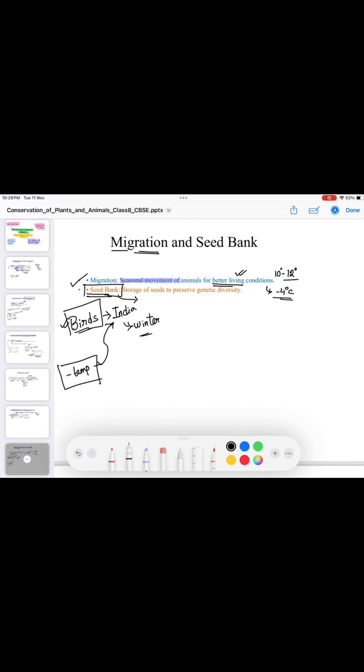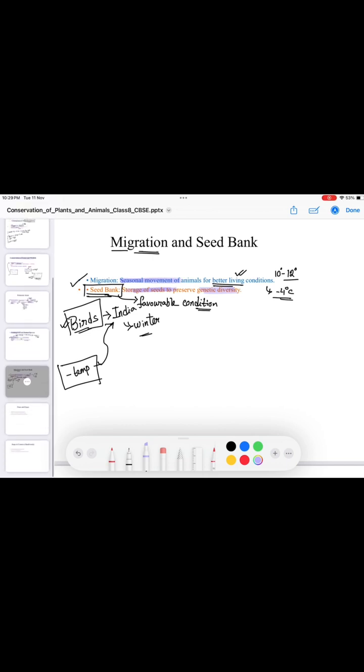Okay, and next is the seed bank. So what is a seed bank? There are seed banks available where we protect different species of plants in seed format. We protect the seeds in that bank, and whenever we want, we can collect the seeds from that bank under favorable conditions. If we use those seeds, we can recreate the plants. So this is the seed bank.